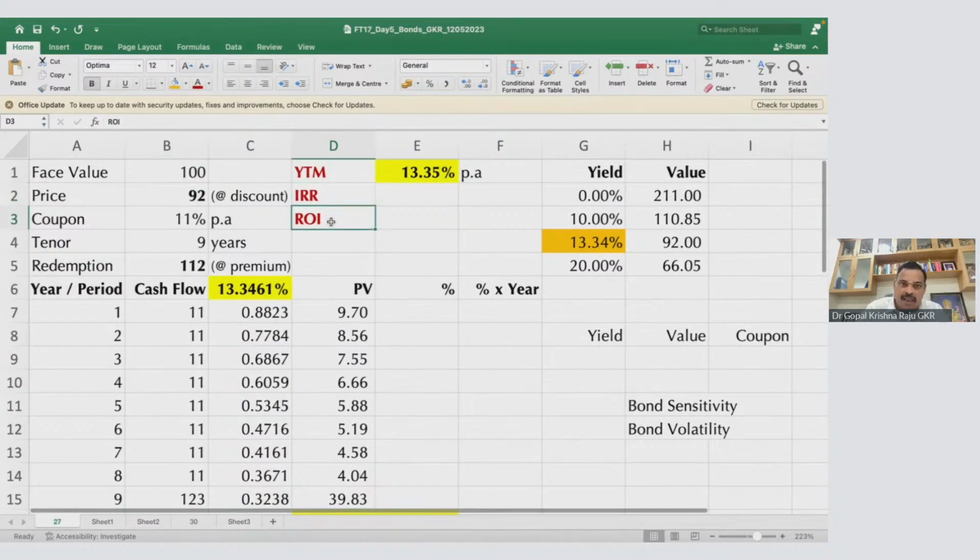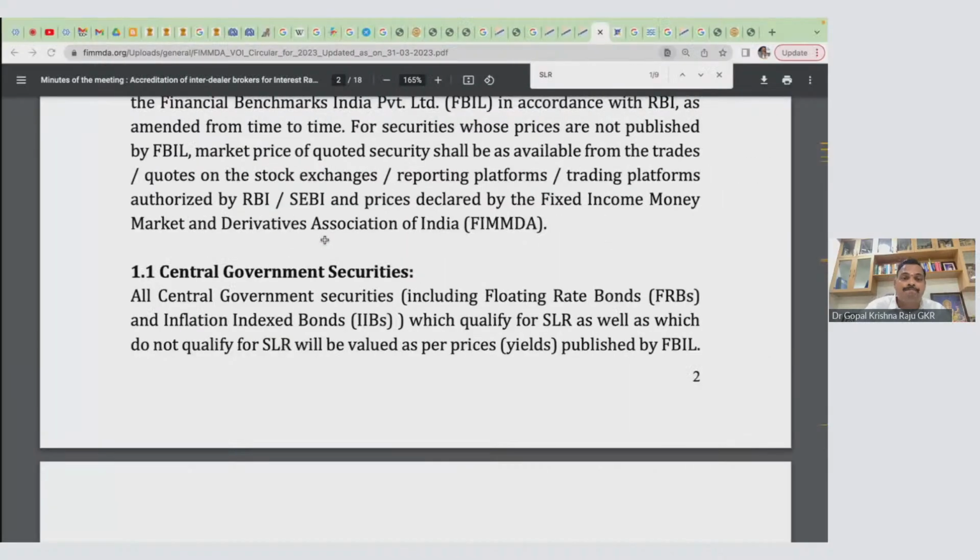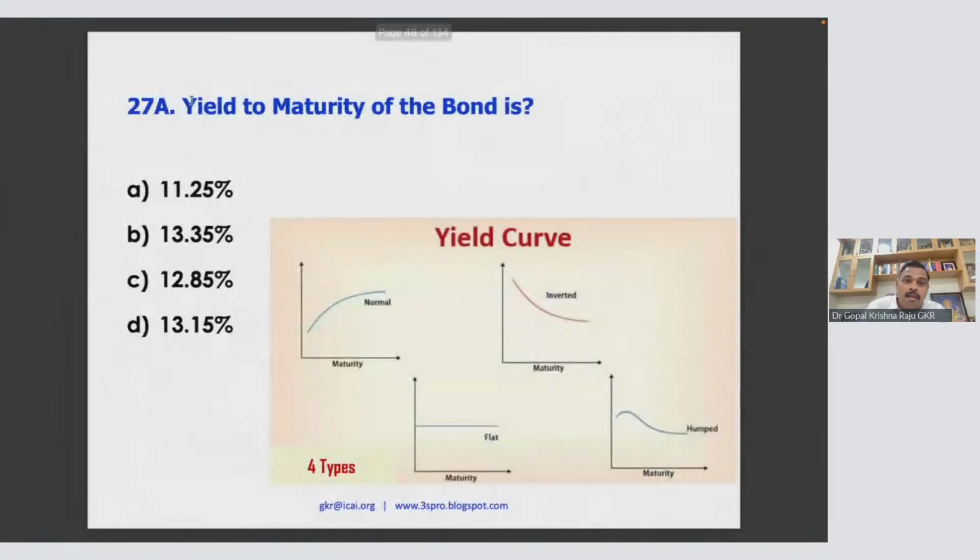YTM, IRR, return on investment, all one and the same. You say Venkatramana, Devuda, Govinda, Krishna, Gopala, all one and the same. Okay, good. So now this is your yield to maturity, 13.35.